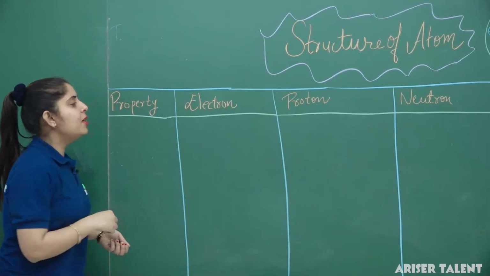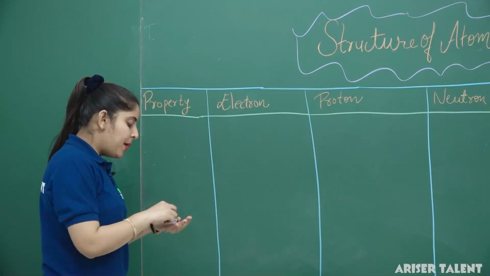Now we will deal with the properties of electron, proton and neutron one by one.